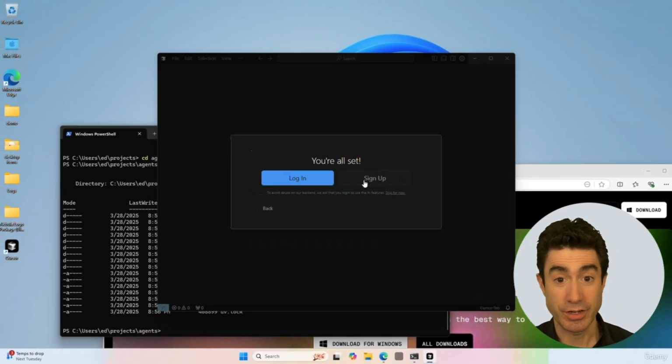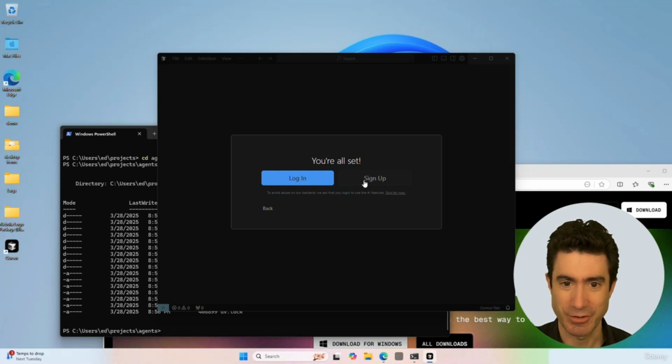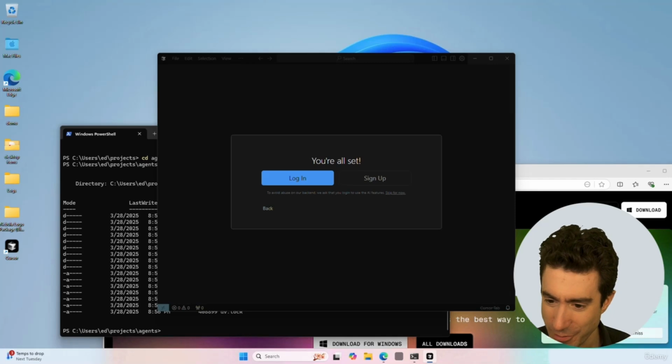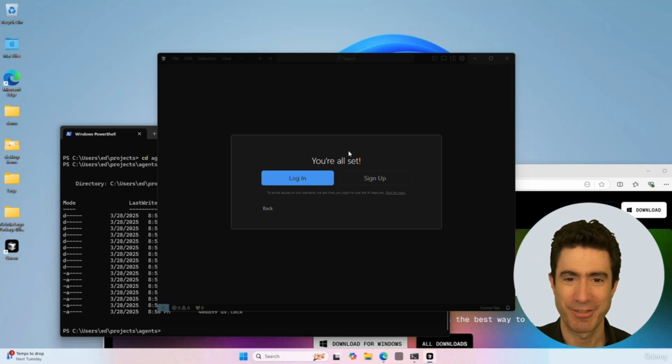So now you can sign up for a Cursor account, which is free, and you just press that sign up button and follow the process. And then once you're finished with that, I will see you back here in a second to actually use Cursor.